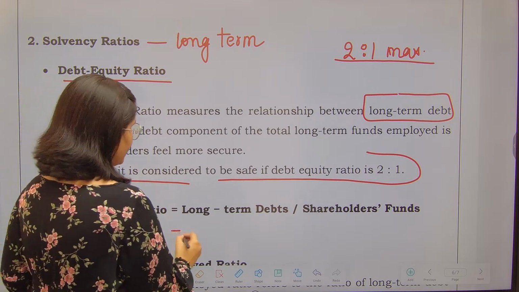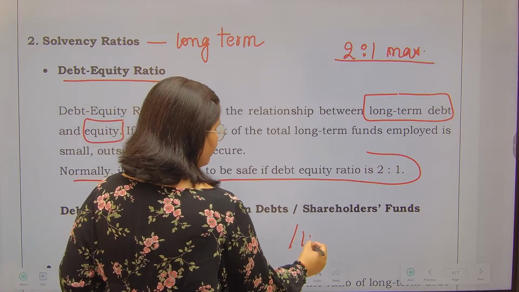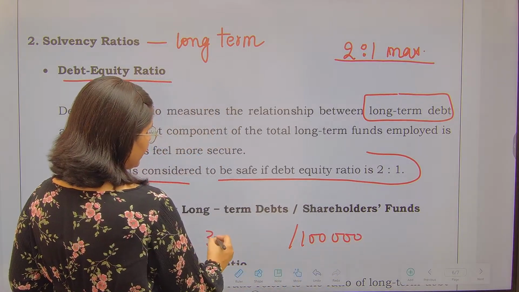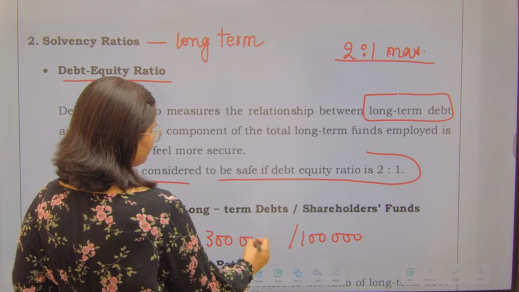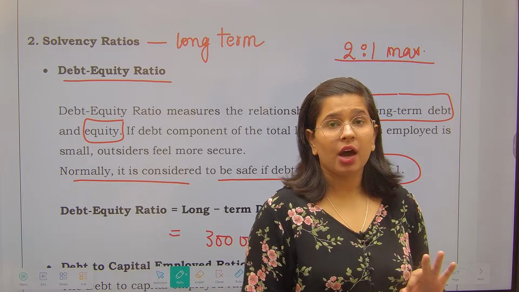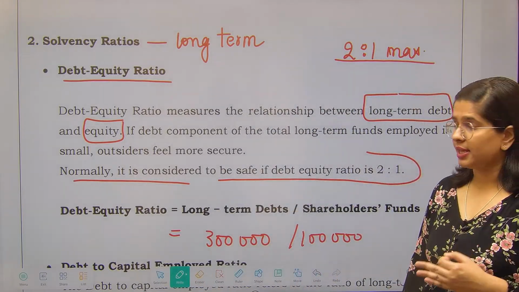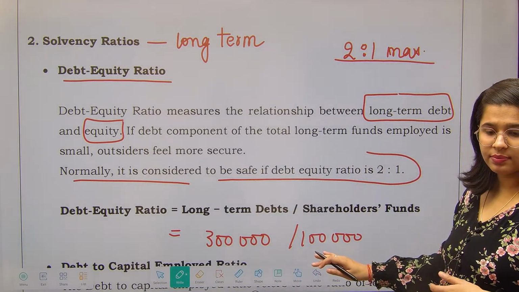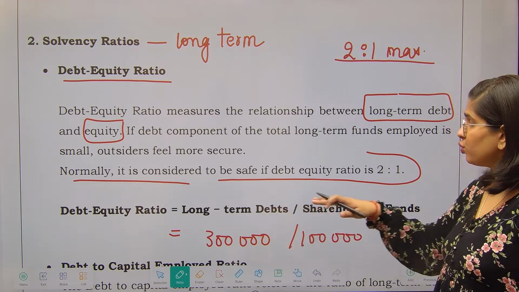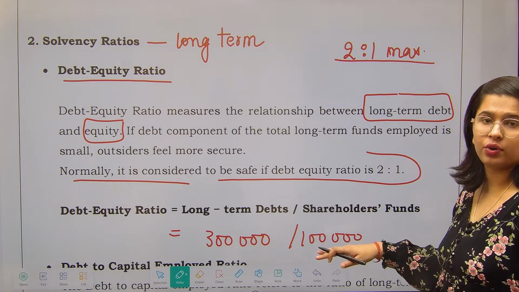In this particular case, if my shareholders funds are 1 lakh and my long term debt is 3 lakh, the ratio is 3:1. Now tell me by yourself, is it a good thing having more of external debt compared to your own funds? It is not good, right?